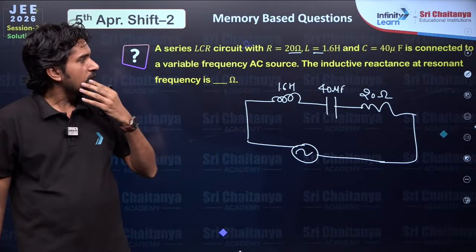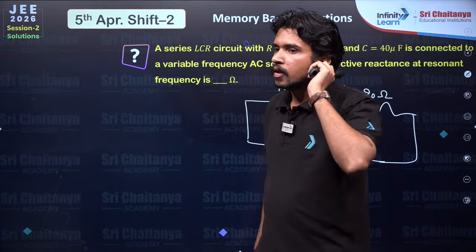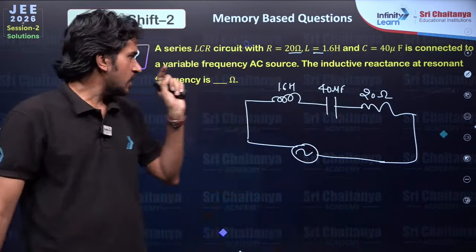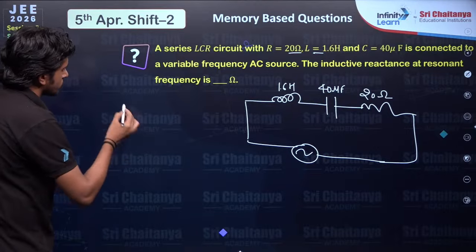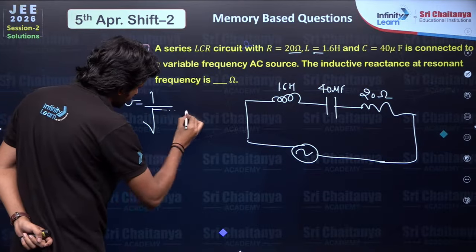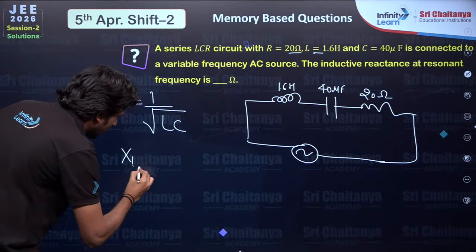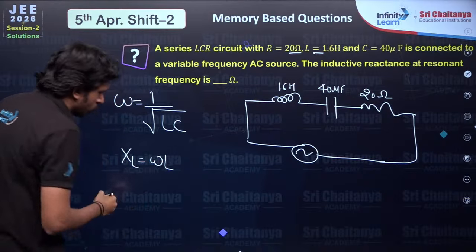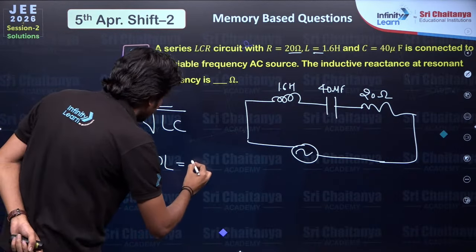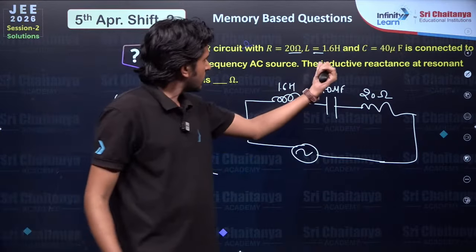The inductive reactance at resonant frequency. So at resonant frequency, can I say that omega will be 1 by root LC? Yes or no? And XL is omega L, so could I write it as root L by C? Yes. Now the question is very simple.